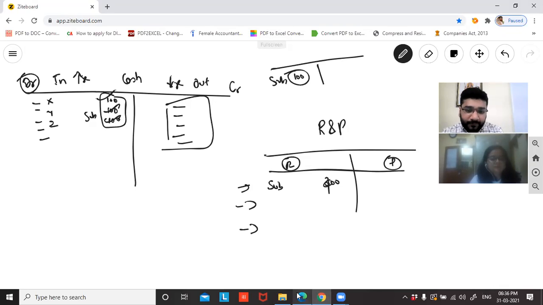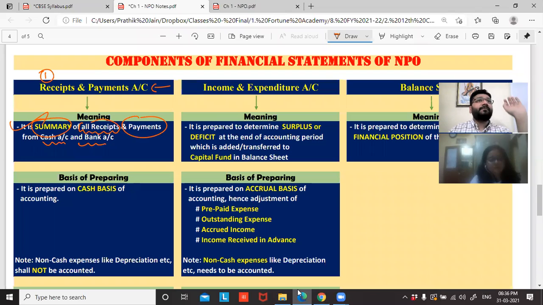Are you clear with this now? Are we clear with the first point? If it is clear, thumbs up. Online students, clear, not clear? Yes, sir. Clear, sir. Anybody's got any doubt so far? Any doubt so far? Can I proceed forward?